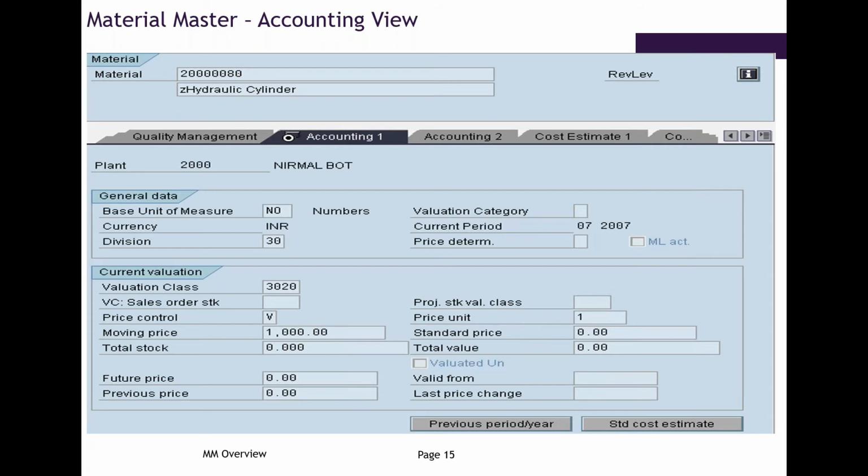Basically they are required for valuation of this material, like to which GL this material has to be posted while procuring the material, or while issuing the material, to which GL it should trigger. Mostly it is done with the help of the valuation class. You remember this part.